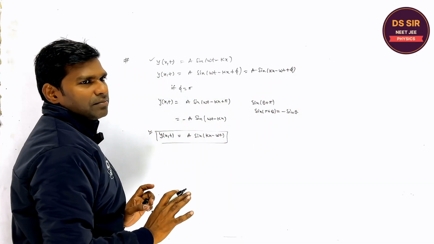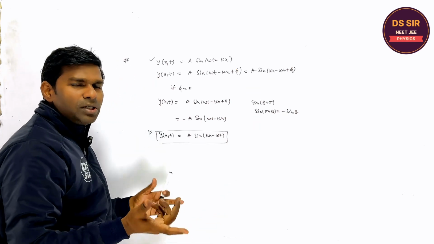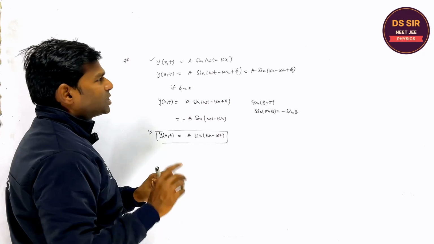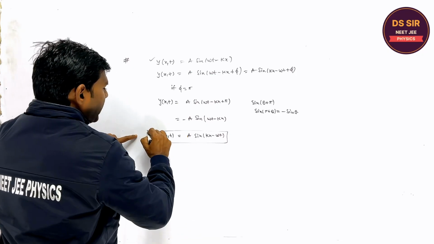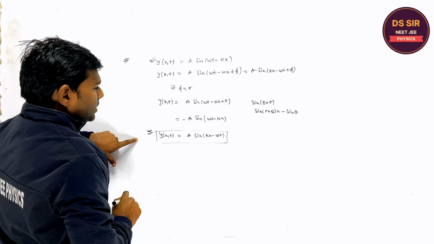Whatever it may be written, because the φ may be π/4, π/2. It is the initial phase, which may be anything. But especially students and teachers are also confused with these two expressions. You try to understand.